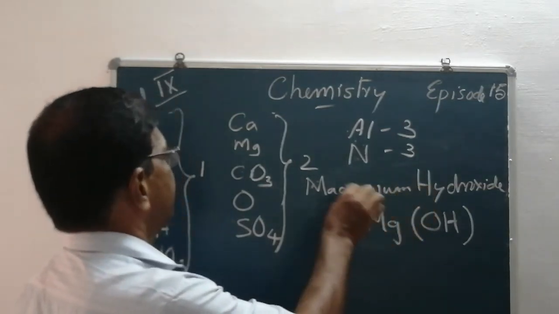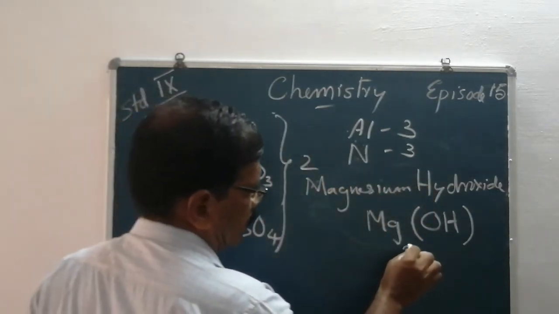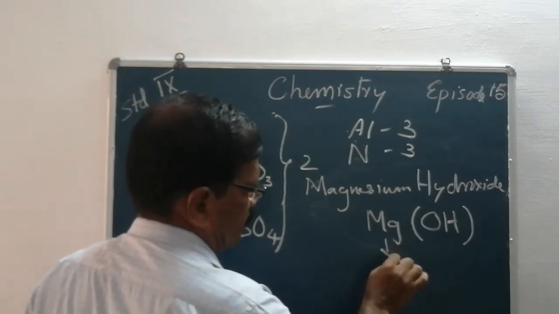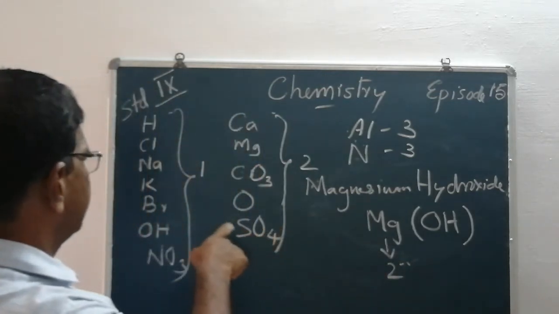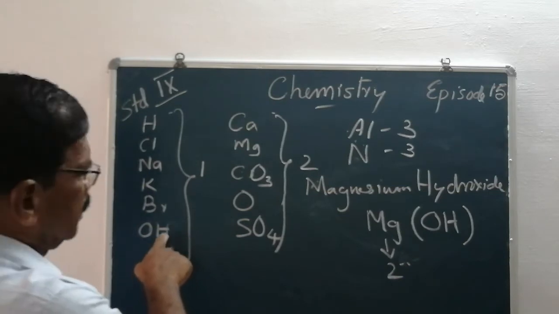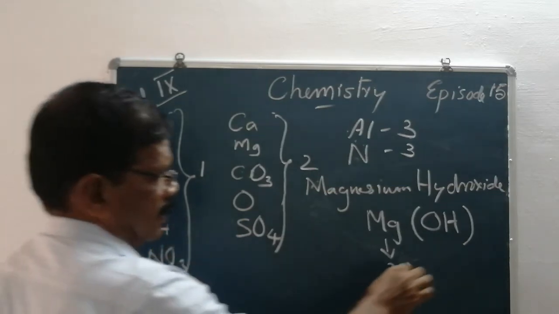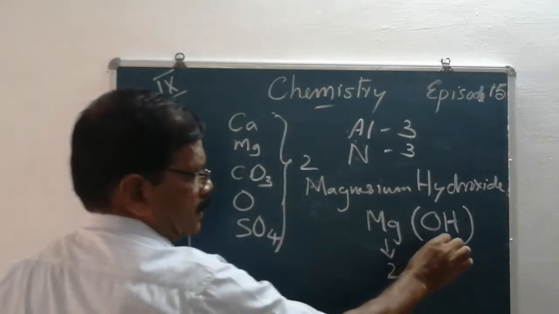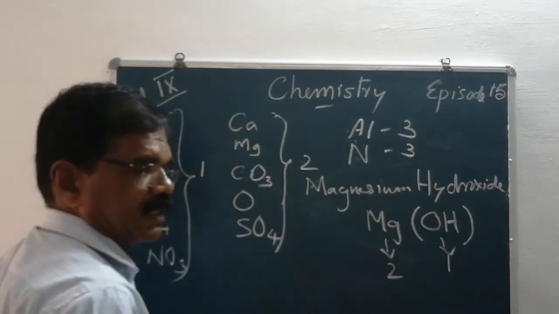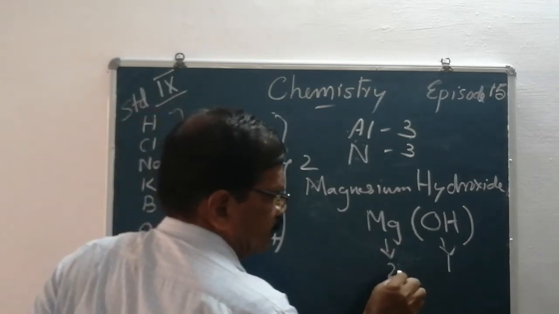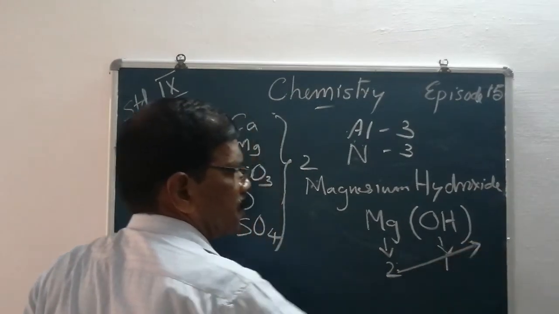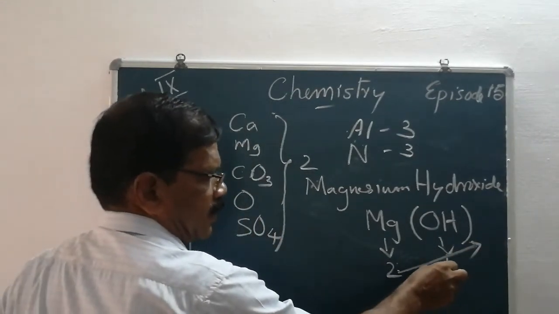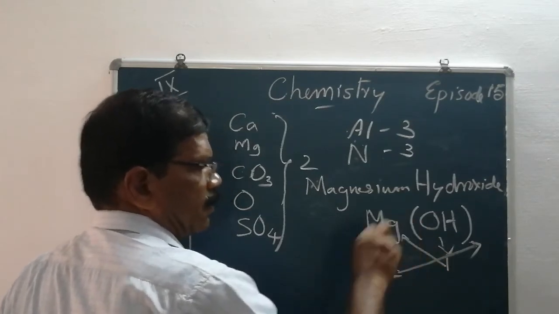What is the valency of magnesium? The valency of magnesium is 2. What is the valency of hydroxide? The valency of hydroxide is 1. Then what's the next thing? Interchange. The valency of magnesium is given to hydroxide, and the valency of hydroxide is written as the subscript of magnesium.